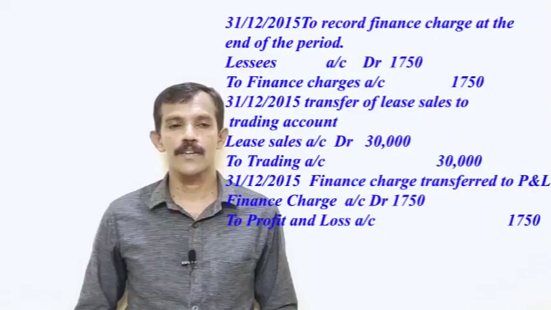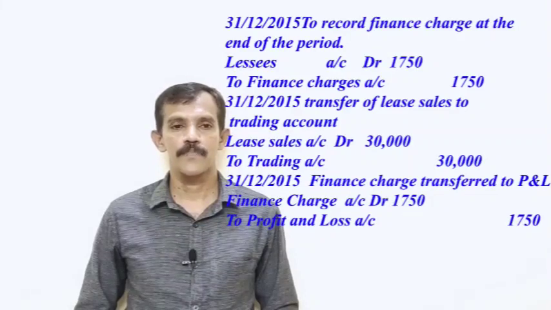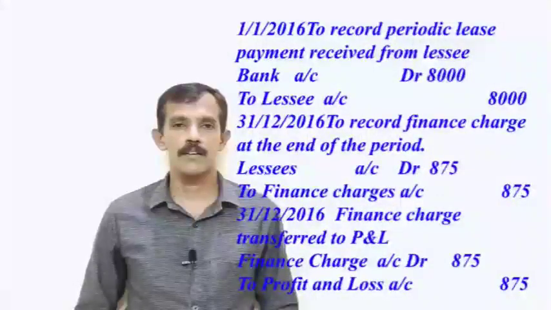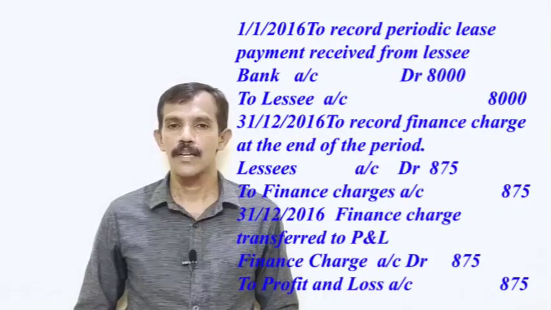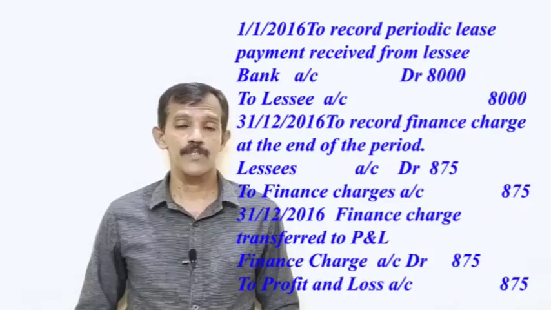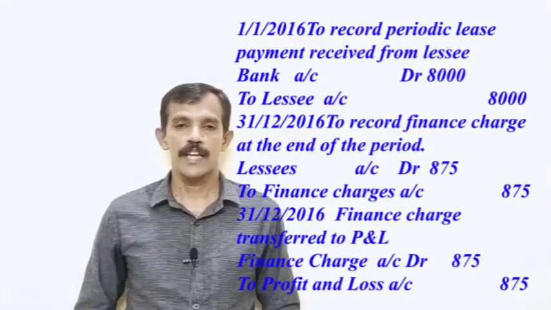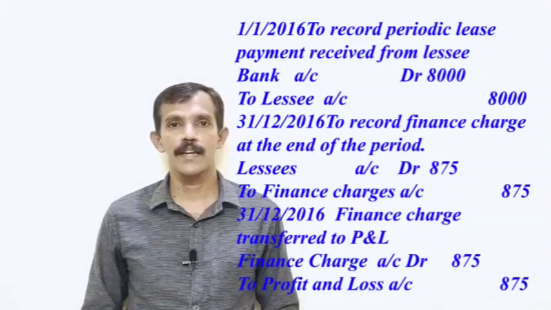Then on 31st December 2015, for transfer of lease sales to trading account, lease sales account debtor 30,000 to trading account 30,000. Then on 31st December 2015, finance charge transferred to P&L account, journal entry: finance charge account debtor 1,750 to profit and loss account 1,750. Then on 1/1/2016, for recording periodic lease payment received, journal entry: bank account debtor 8,000 to lessee's account 8,000. Then on 31st December 2016, to record a finance charge at the end of the period, lessee's account debtor 875 to finance charge 875. On 31st December 2016, finance charge transferred to profit and loss account, journal entry: finance charge account debtor 875 to profit and loss account 875.